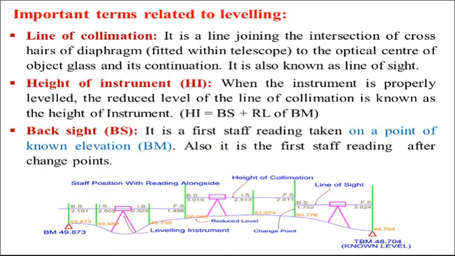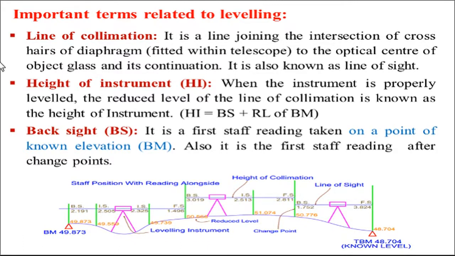Next one, important terms related to leveling. So first term is line of collimation. It is a line joining the intersection of the crosshair of the diaphragm to the optical center of the object glass and its continuation. This line is also known as line of sight.